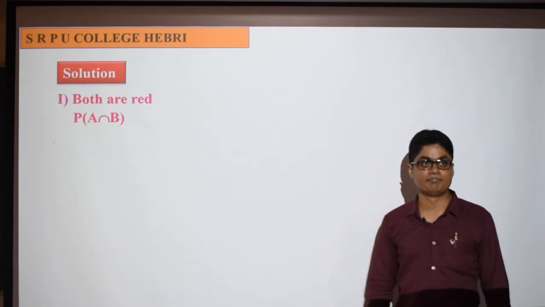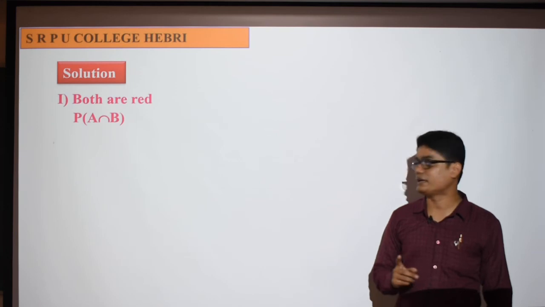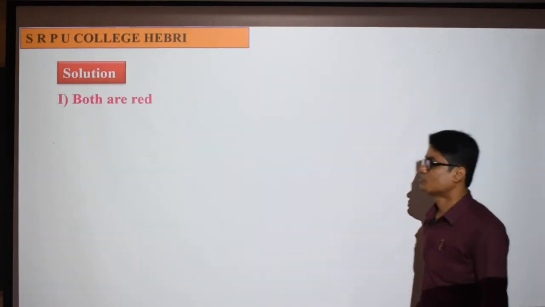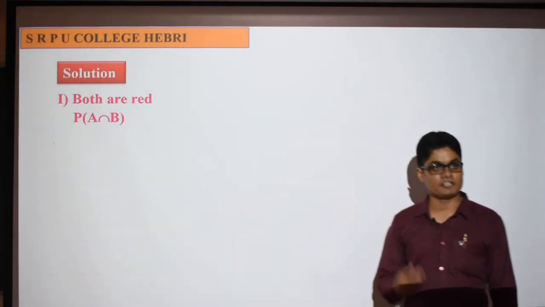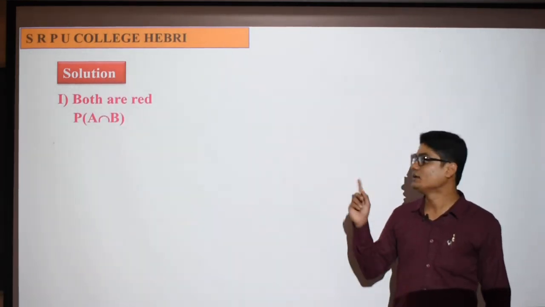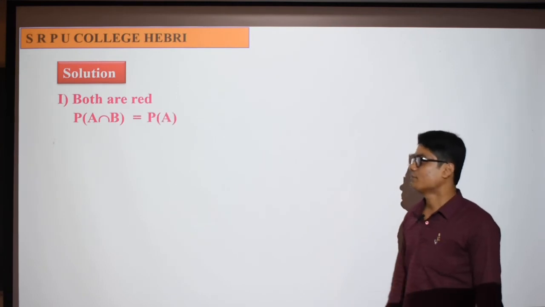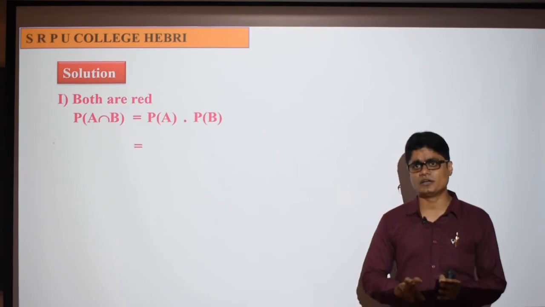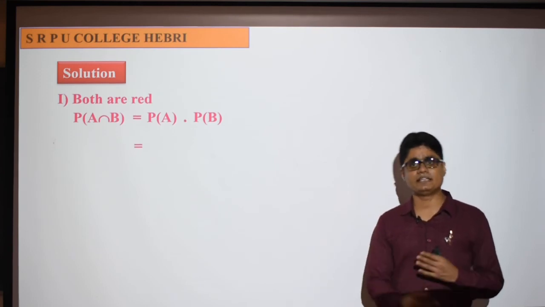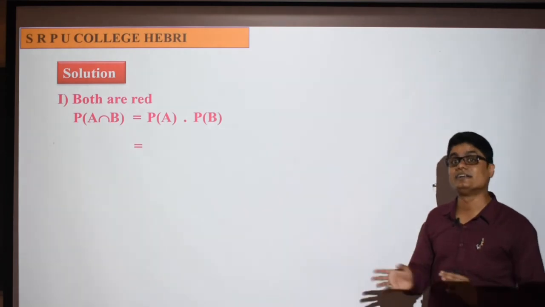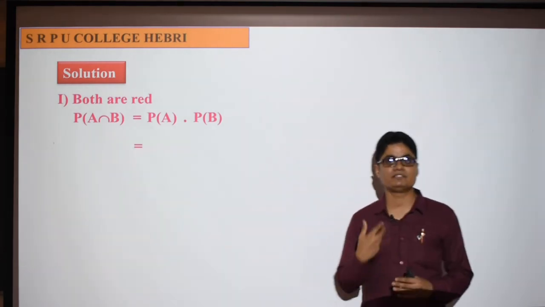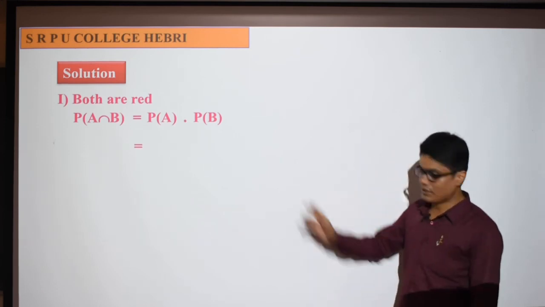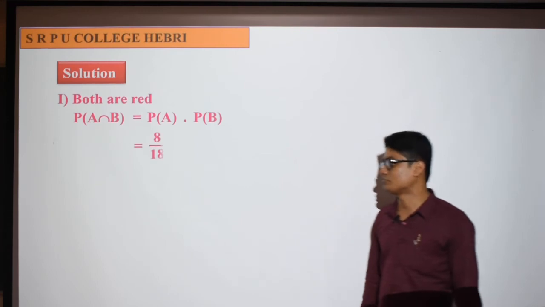Okay, so the solution is as follows. Both are red. What are A and B? A is the first ball is red, B is the second ball is red. So the probability of both red means the first ball is red and the second ball is red, so the probability of A intersection B is the probability of A into the probability of B. Why? Selecting a ball from the box does not depend on selecting another ball from the same box. They are independent, since selecting the first ball and selecting the second ball are independent. So the probability of A intersection B is the probability of A into the probability of B.